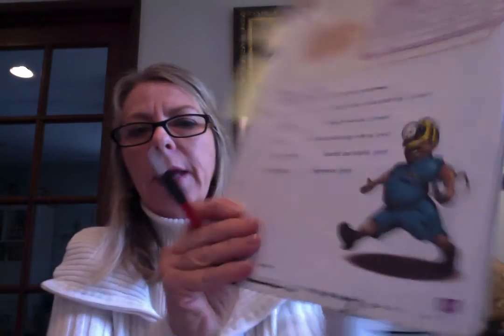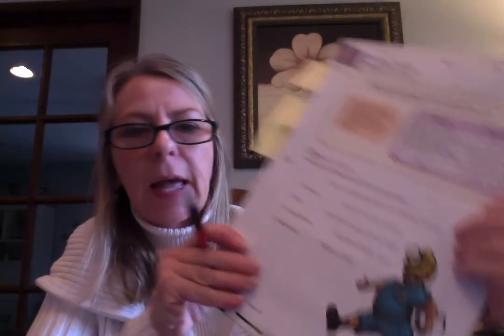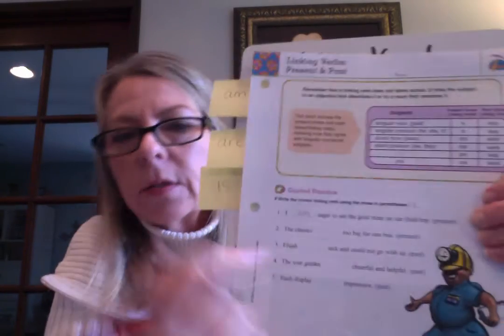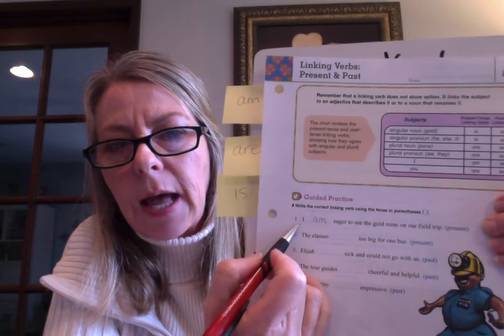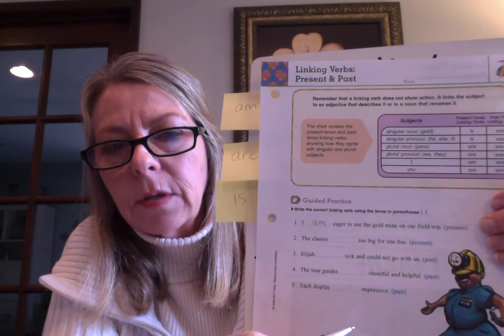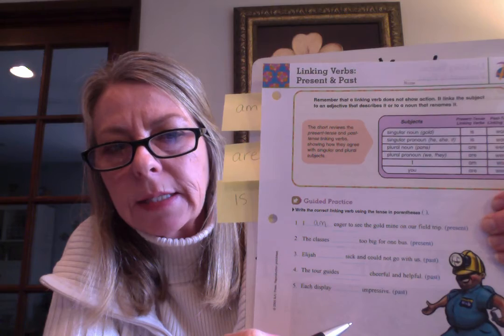All right, so number one, I blank eager to see the gold mine on our field trip. And look at what we have to do. We have to put a present tense linking verb in there, okay? So present means happening now. So I would write I am eager. So eager describes I. Am is the linking verb in present tense.